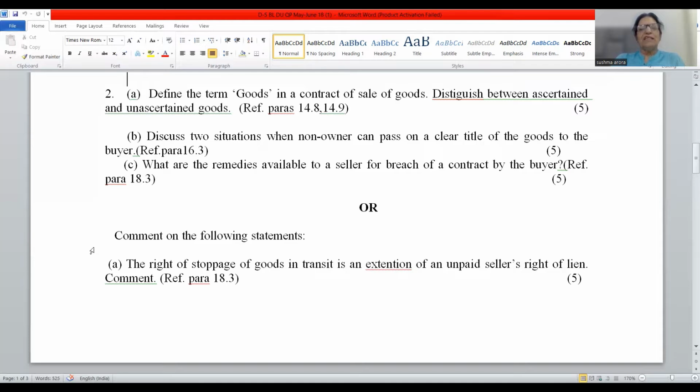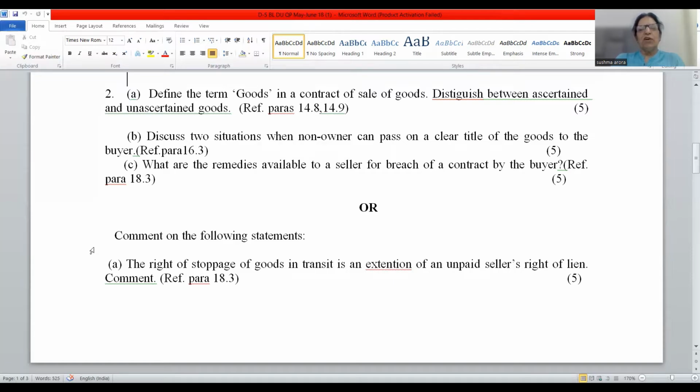These, friends, you will find in chapter number 16 of my Business Law book, Transfer of Title. The mercantile agent is not the owner, but he can always pass a valid title.